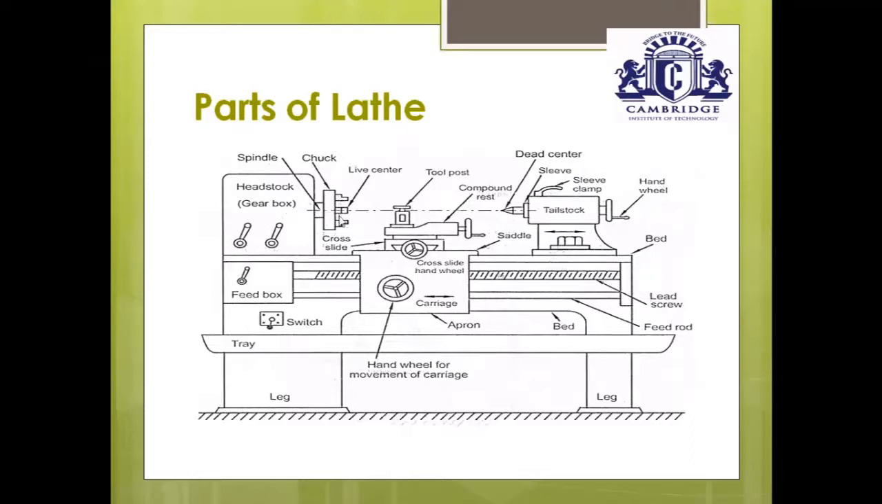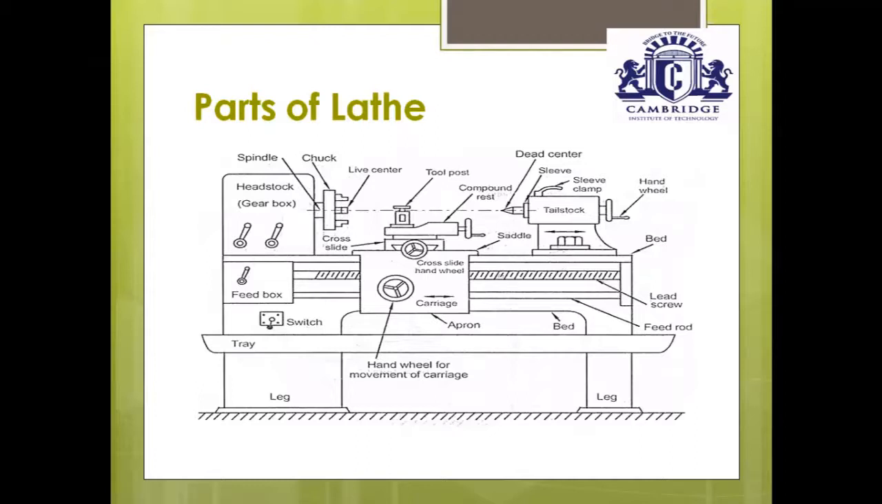The chuck has jaws. The main function of the chuck is to hold the workpiece tightly. This chuck is also called a live center. Why is it called a live center? When you switch on the lathe machine, the spindle and the chuck rotate continuously. Whatever workpiece is mounted in the chuck is also continuously rotating. That's why it is called a live center.